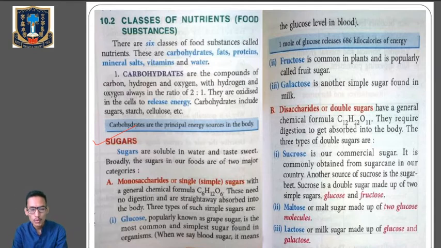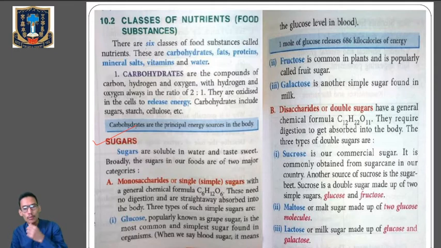Glucose, also popularly known as grape sugar, is the most common and the simplest sugar found in the organism. 1 mole of glucose releases around 686 kilocalories of energy. Next one is fructose, which is common in plants and also known as fruit sugar. Then comes galactose, a simple sugar found in milk.